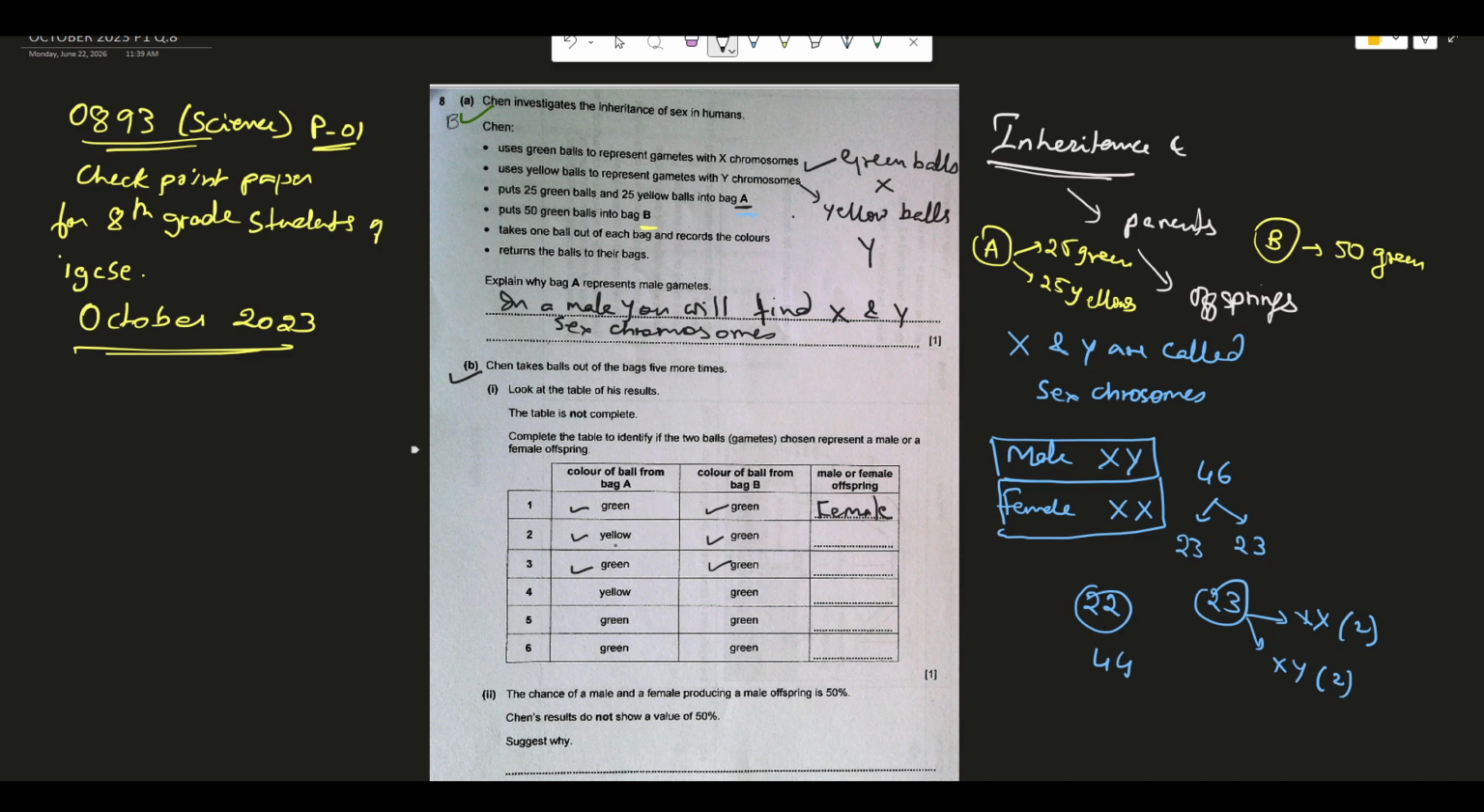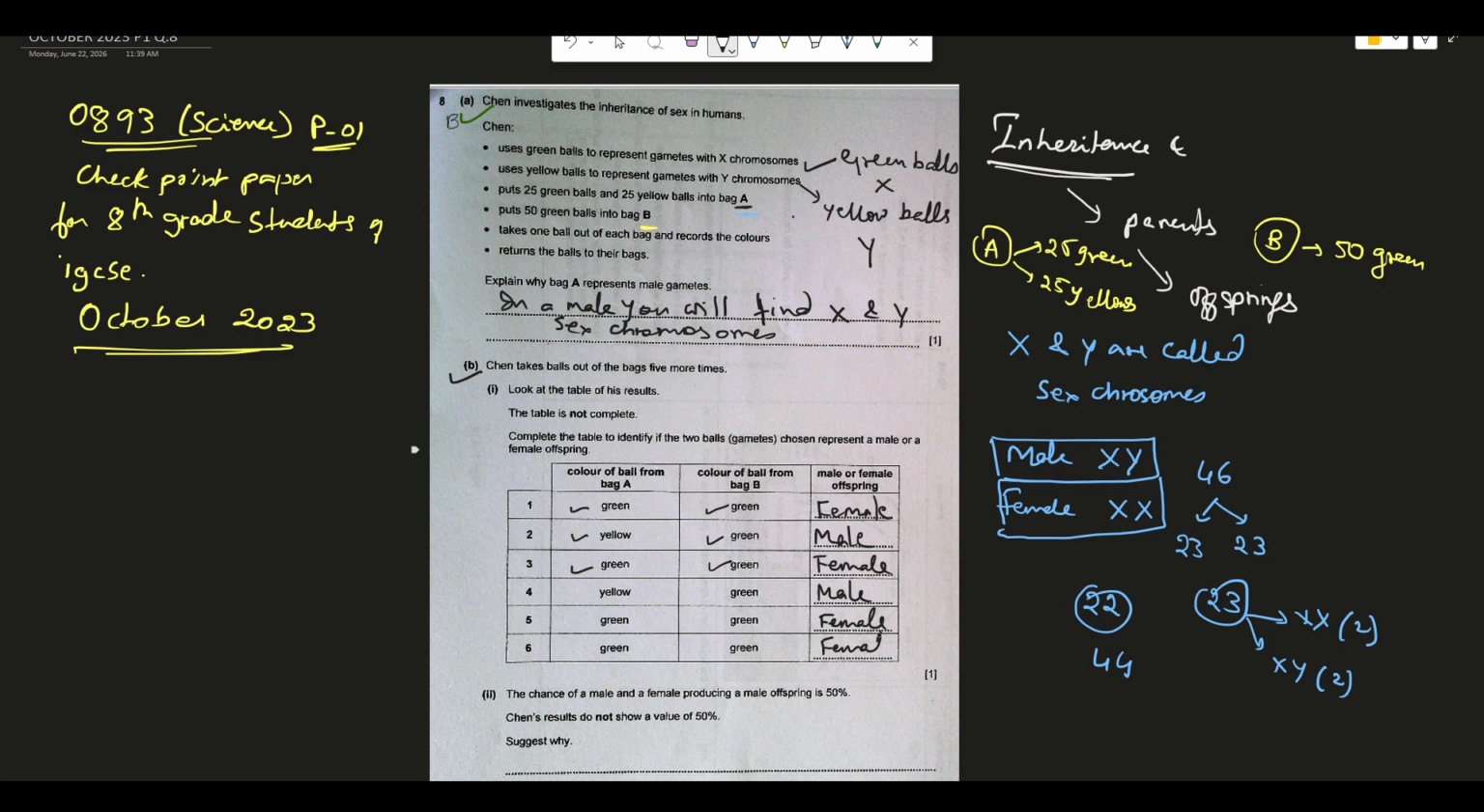In the second case, it is yellow and green. Yellow is Y chromosome, green is X chromosome. So it's XY, so it's a male. In the third one, from bag A he gets green, from bag B also green. Both are X chromosomes, so it is again female. Next one, yellow and green, male. Next one, green and green, again female. And the last one, green and green, again female.